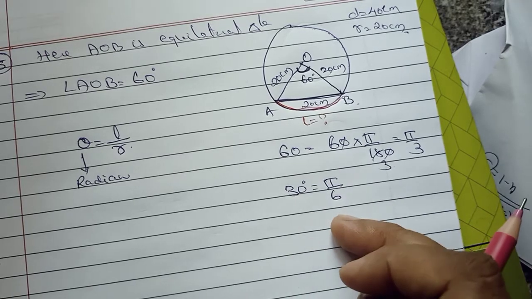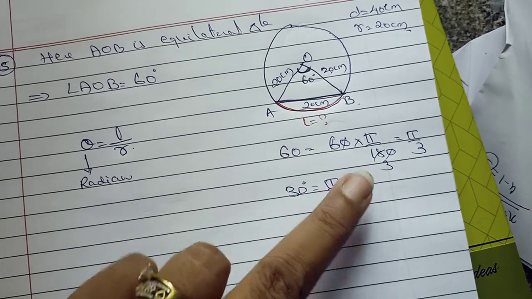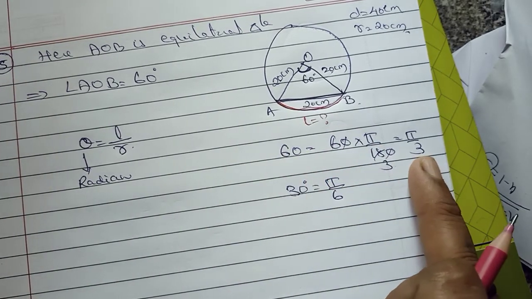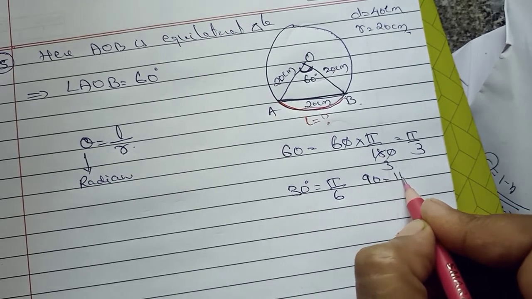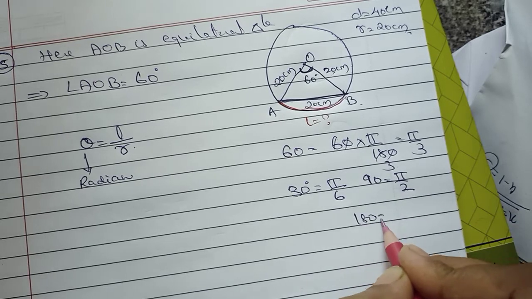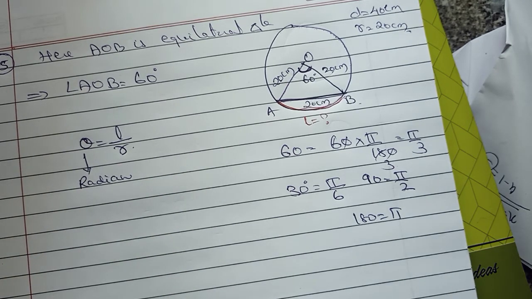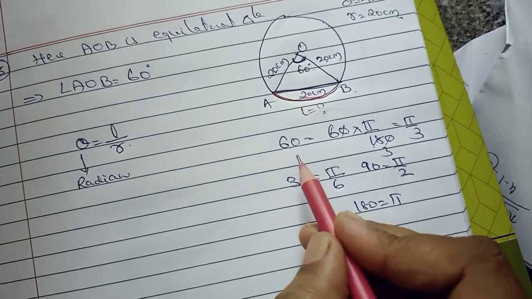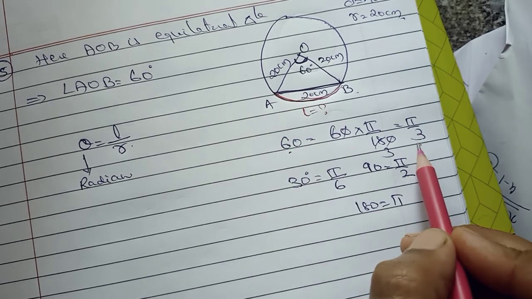I have taught you all this, but still I am doing this. And you have to remember this again and again. You are not supposed to solve this one. We have to remember 60 equal to pi upon 3, 30 equal to pi upon 6, 90 equal to pi upon 2, 180 equal to pi. These radian values we have to remember. At least 4 to 5 values you have to remember, because they are used again and again and we should not do such conversions every time. So since 60 equal to pi upon 3, the degree measure is converted to pi upon 3.